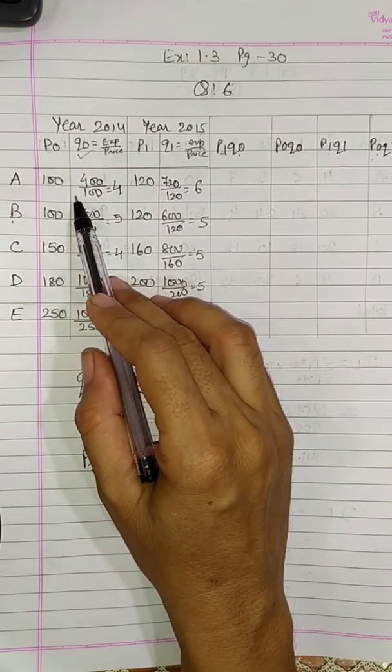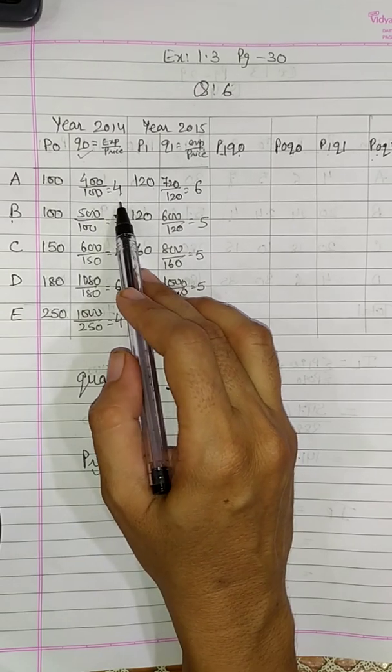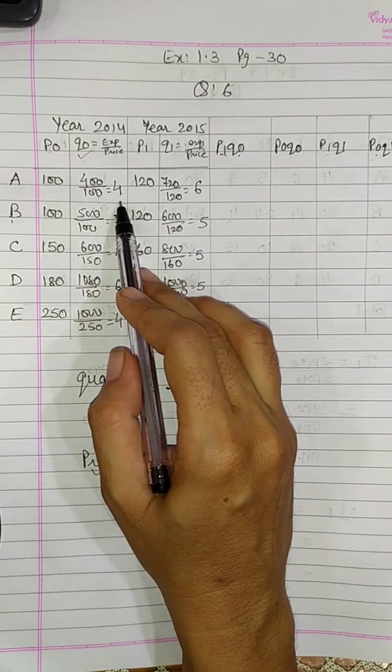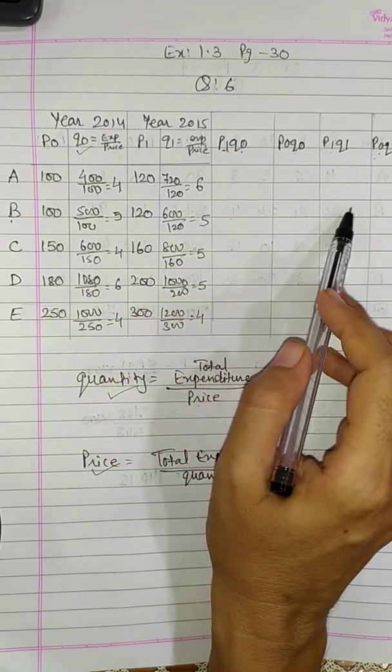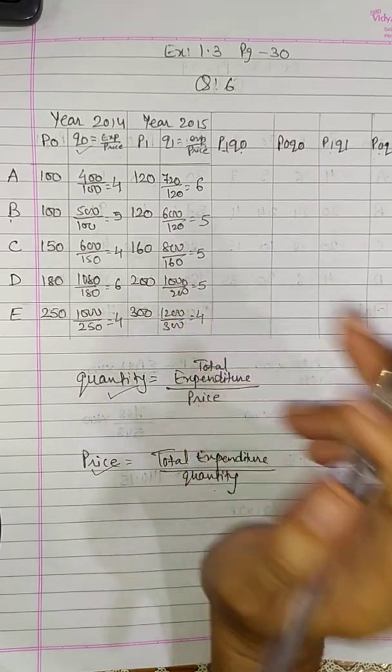In this sum, the hint is that price is given, you have to find the quantity. It's a very important sum. Do it, solve it and complete it. This is your homework. I have given you the hint.